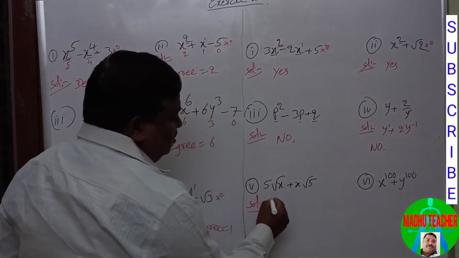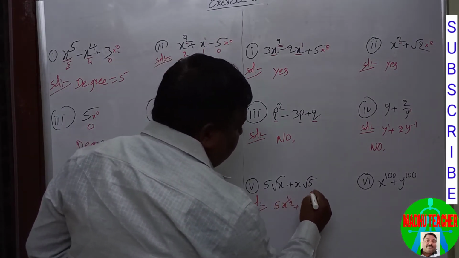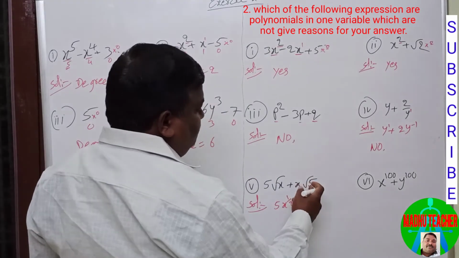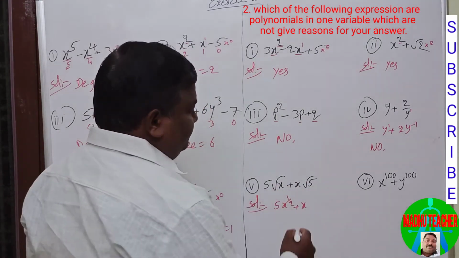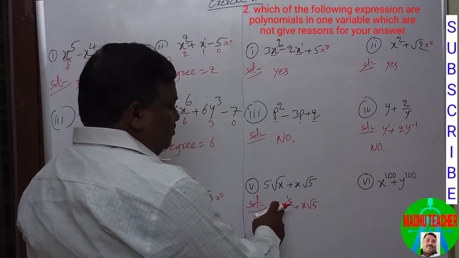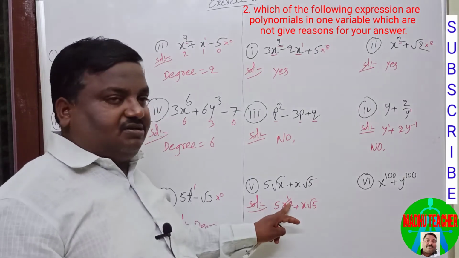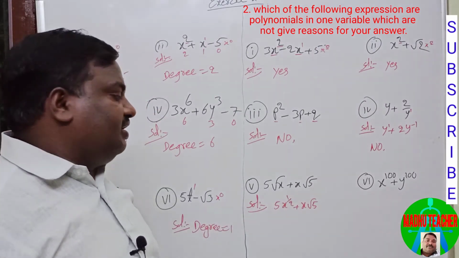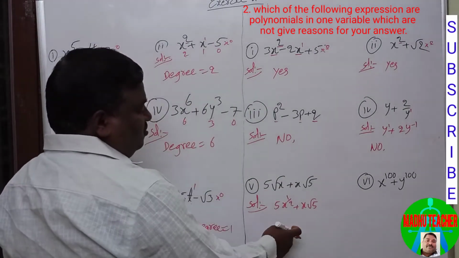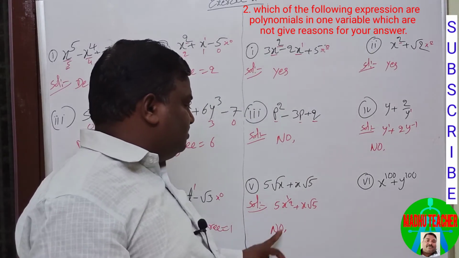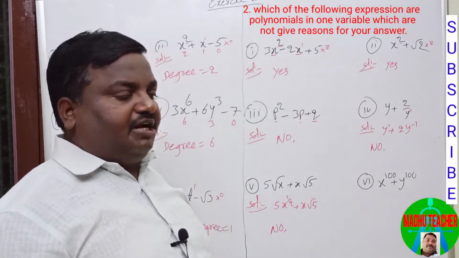So this you can write as 5 root x, you can write as x to the power of 1/2 plus x, okay, x root 5. Actually 5 root x, whatever. So root x, root 5. So its exponent is 1/2. It is not an integer. 1/2 is not an integer. So it is not a polynomial. So this is no, because its exponent is 1/2, not an integer.